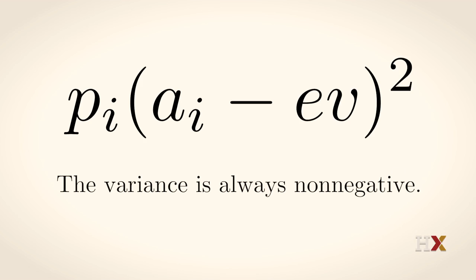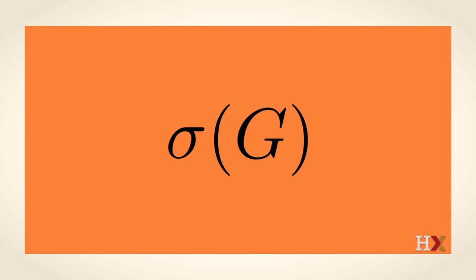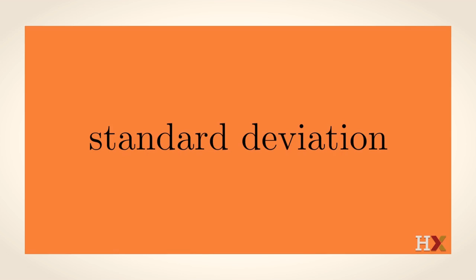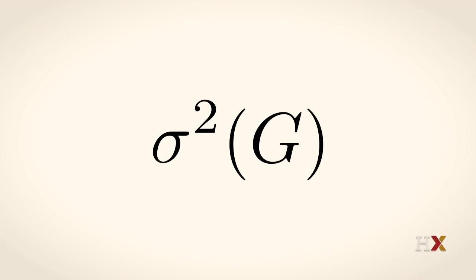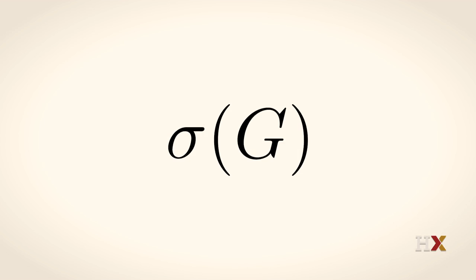And since it's non-negative, it has a positive square root. And the square root of the variance, which we denote just sigma of G, is called the standard deviation of the game. Given the standard deviation, you can get the variance by squaring it. Given the variance, you get the standard deviation by taking its positive square root.